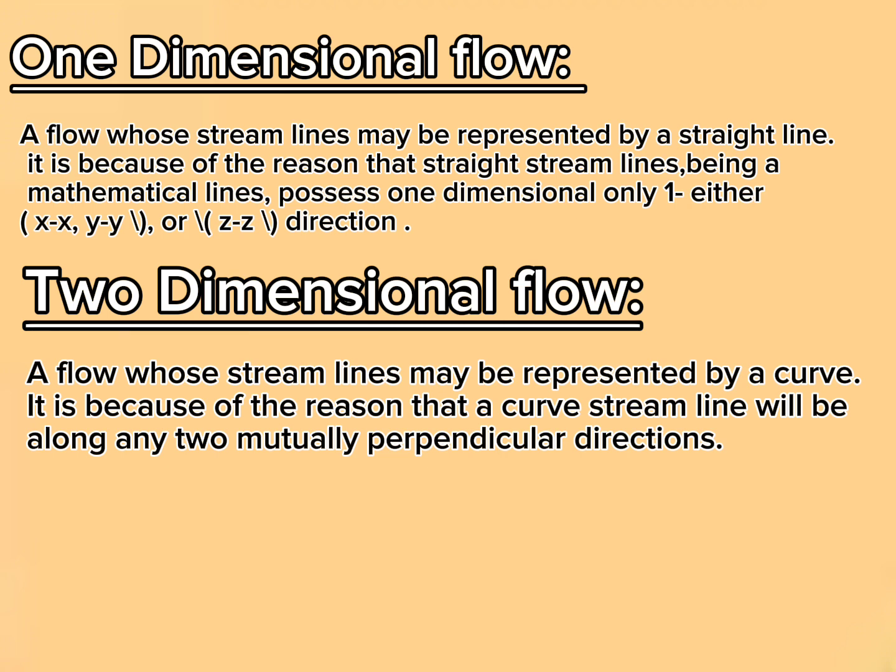One-dimensional flow. A flow whose streamlines may be represented by a straight line. It is because straight streamlines, being mathematical lines, possess only one dimension, either the X, Y, or Z direction. Two-dimensional flow. A flow whose streamlines may be represented by a curve. It is because a curved streamline will be along any two mutually perpendicular directions.